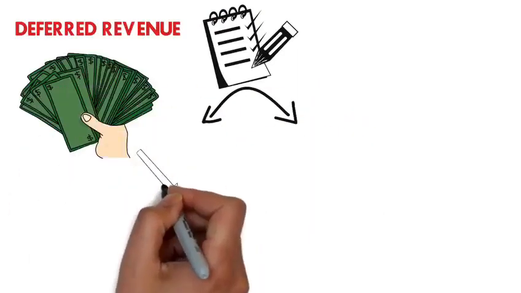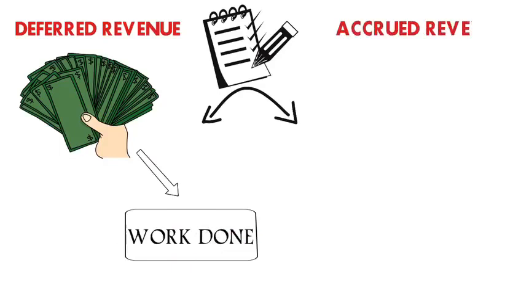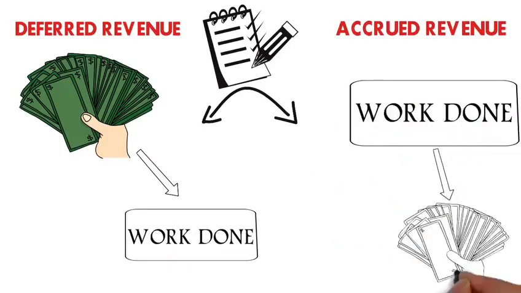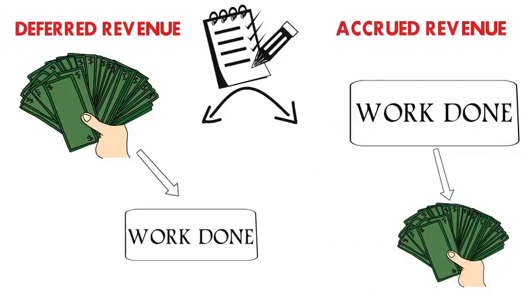Now, revenue is recorded in two ways. Deferred revenue is when cash is received before a good or service has been consumed. Accrued revenue is when a good or service is consumed before cash is received.